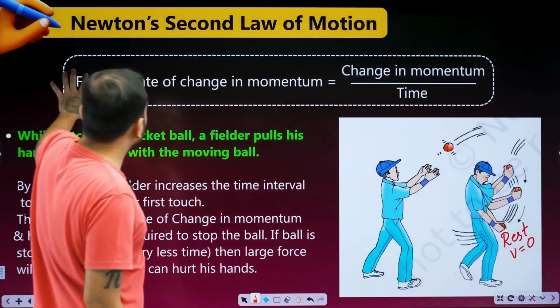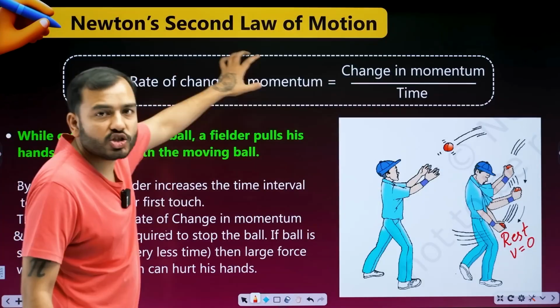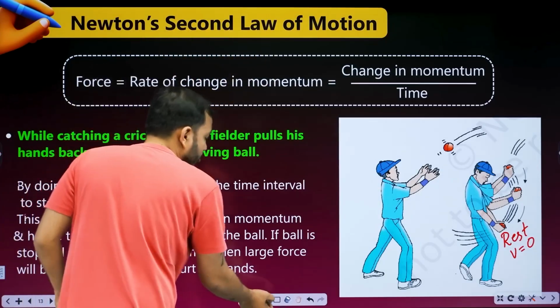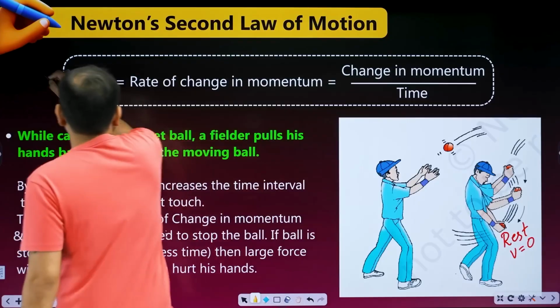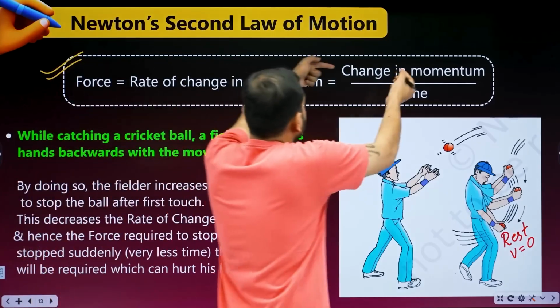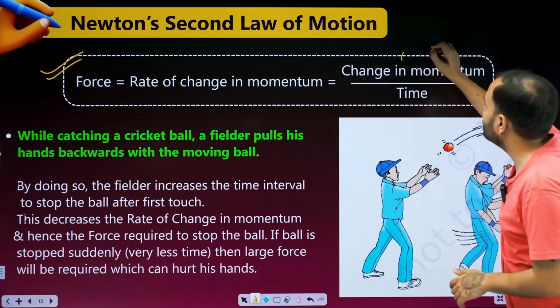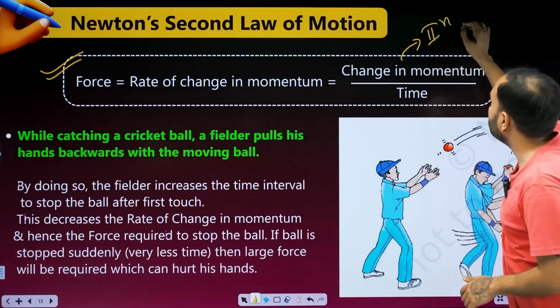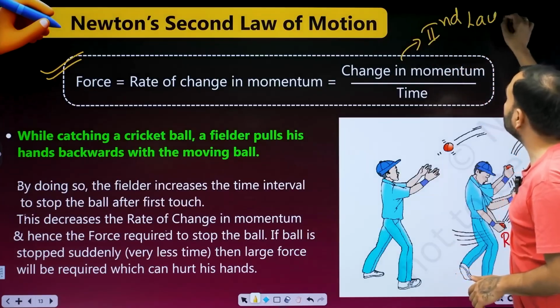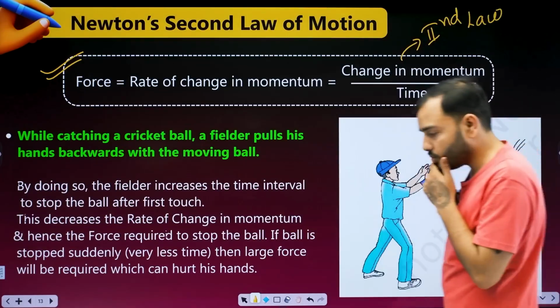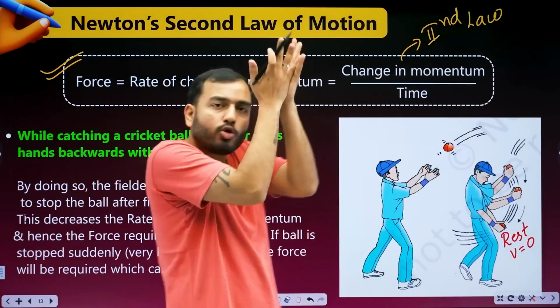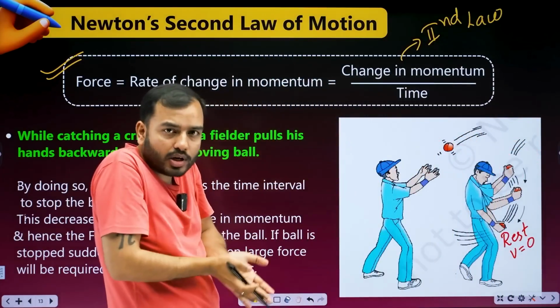Now see the formula of force. What is it? Rate of change in momentum. I taught you this formula of force: rate of change in momentum, or change in momentum upon time. What is this? Second law. Change in momentum over time. Now listen carefully. I have to stop the ball.